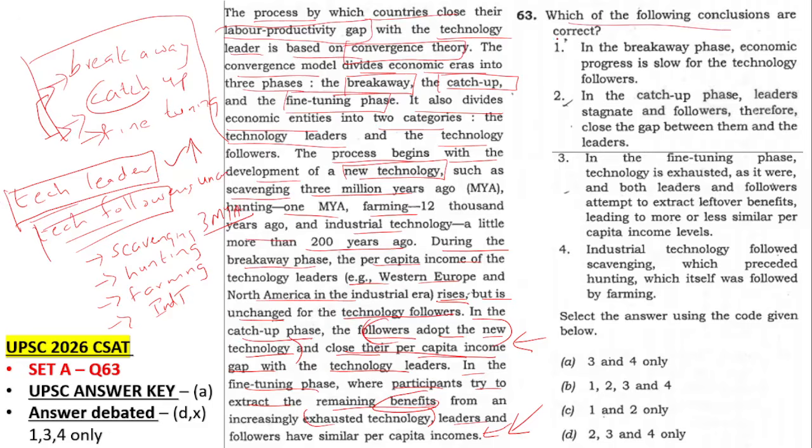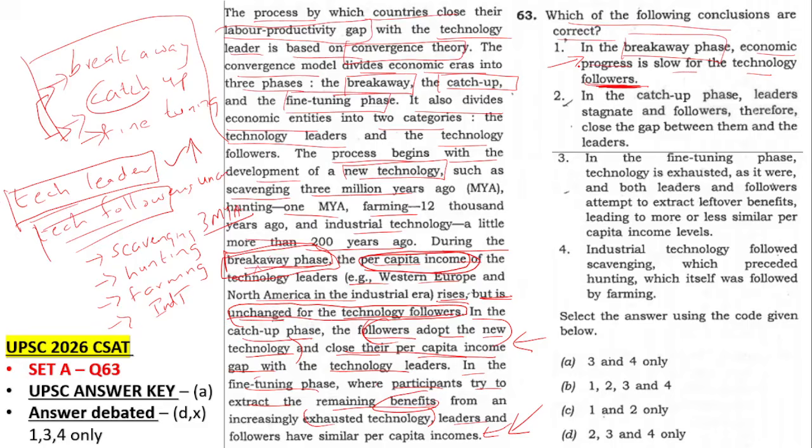So which of the following conclusions are correct? In the breakaway phase, economic progress is slow for the technology followers. Okay, what is happening in the breakaway phase? In the breakaway phase, the per capita income of the followers, they're asking, is slow. But here it is told to us that it is unchanged for the technology followers. What is unchanged? They're telling the per capita income is unchanged. They are not telling technology, they are telling per capita income is unchanged.